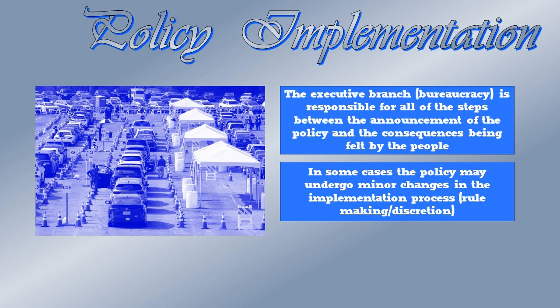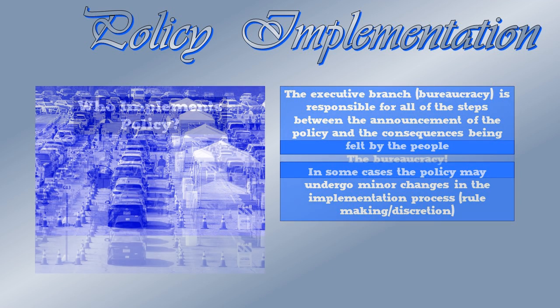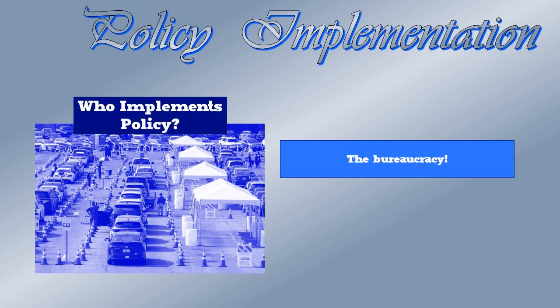So we have several agencies working on that together, starting from a place where the government announces that vaccines will be available and gives the states advice on how to distribute those vaccines to the public. And then all those agencies working together to actually build vaccination sites, get the information out to the people, and put shots in the arms. Here's our easiest one. Who implements the policy? So when we're trying to find out which branches or which groups, institutions are in charge of policy implementation, it's easy. It's the bureaucracy every time. It is always the federal bureaucracy that is putting the policy into action.